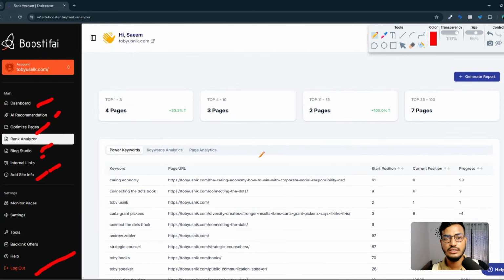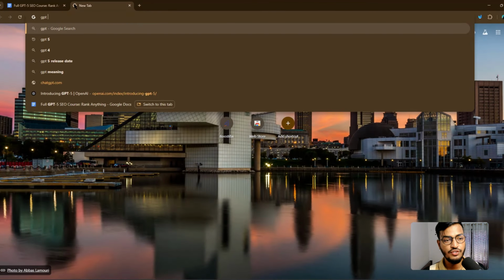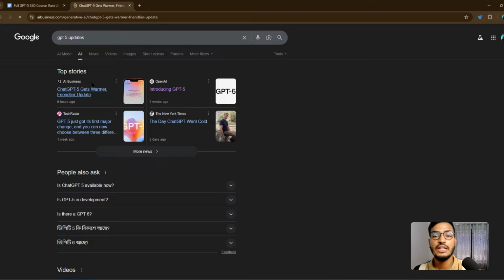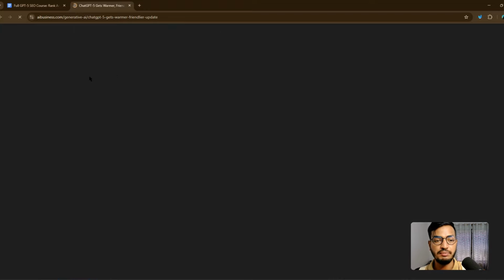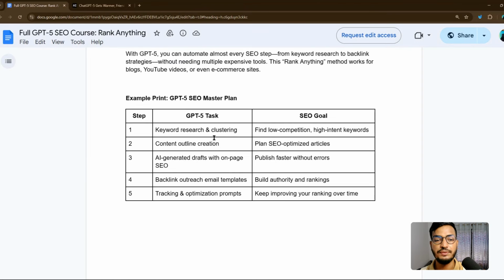Let me show you the main topic right now. So our main topic is GPT-5. If I search Google for GPT-5 update, you can see lots of stories will come to you. You can see what is the best thing of this GPT-5 and what can be done by GPT-5. You can see GPT-5 can do anything for your website SEO. You can get the information, like how much information you can get from GPT-5.